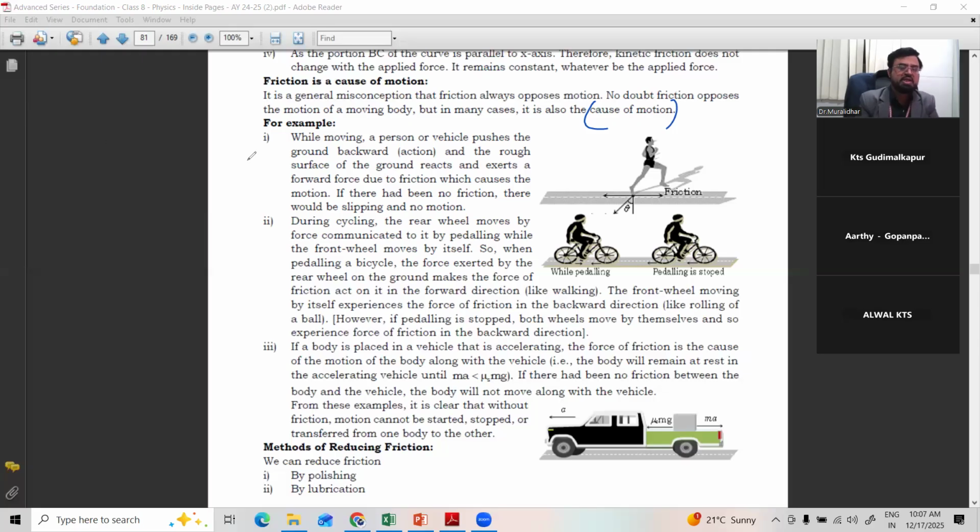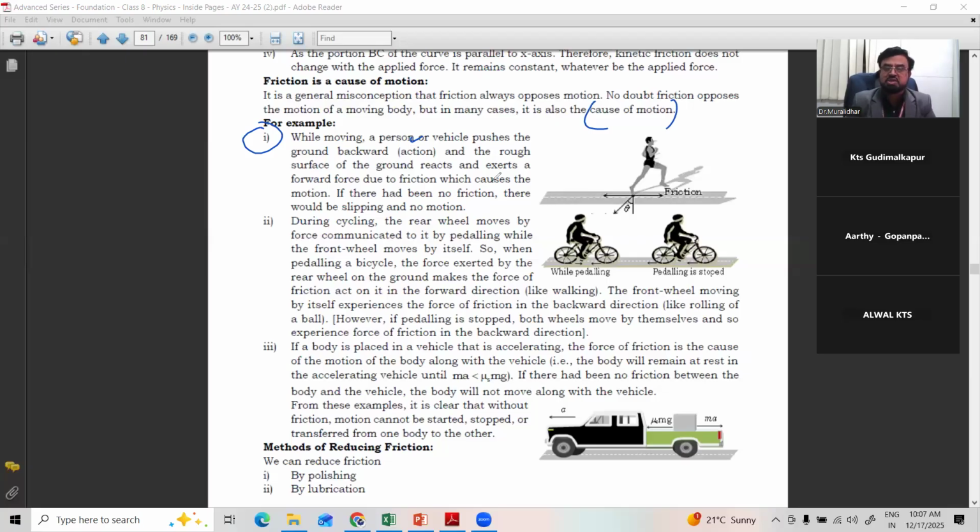You can see so many examples are given. Number one, while moving, a person or a vehicle pushes the ground backward, that is the action, and the rough surface of the ground reacts and exerts a forward force due to friction, which causes the motion. If there had been no friction, there would be slipping and no motion. When you are walking on the floor, we apply force on the floor backward so that we move forward. Action, reaction.